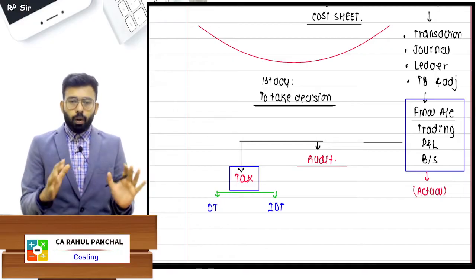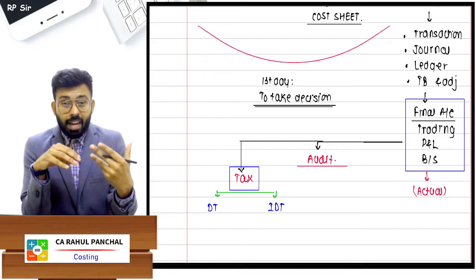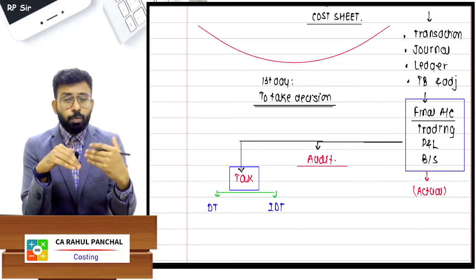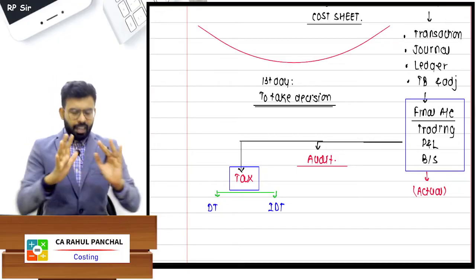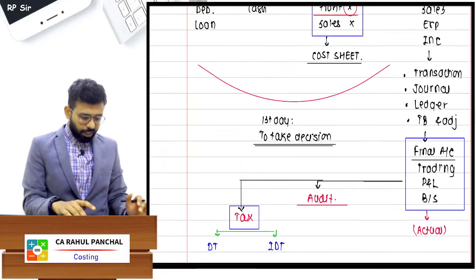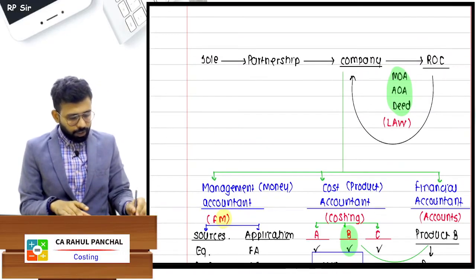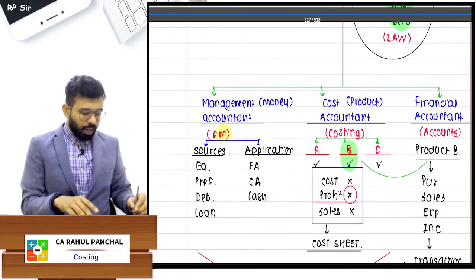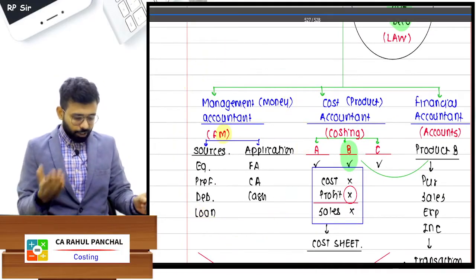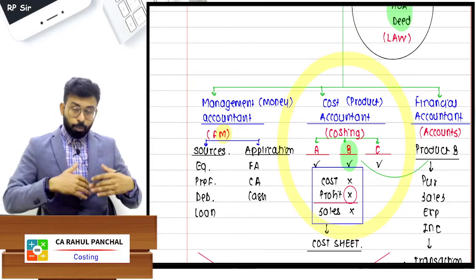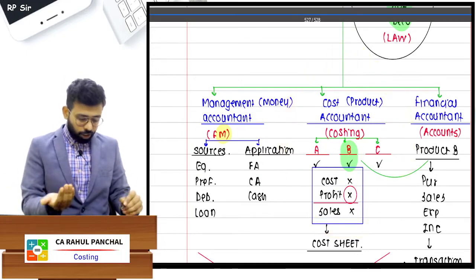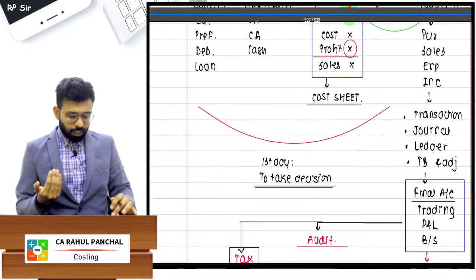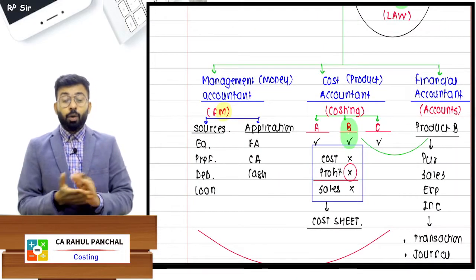Now I am giving you a one by one idea as to how many subjects are there and how the things will flow. Actually, I can say this should be your first lecture, but anyway, I gave you the idea of how the things are. As I told you, there is one subject known as law, which will give you the idea which rules and regulations the company will have to follow. There is financial management, on how the money will be managed. Which product we should manufacture, there is cost accounting. Then whatever we have done, how much profit we have earned, there is accounts, which is group 1 accounts, that is advanced accounts, and normal accounts. Two accounts are there.